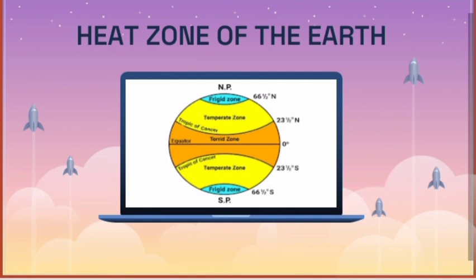The next thing is heat zones of earth. Earth is divided into three zones: frigid zone, temperate zone and torrid zone. Torrid zone is near the equator, so it is the hottest zone. Next is the temperate zone. It is lower and upper to the equator, so it will be somewhat hot. And the frigid zone is Arctic and Antarctica, so the temperature will be cool, the coolest zone of the earth. So these are the heat zones of earth. Northern hemisphere is there, southern hemisphere is there. So three zones are there.